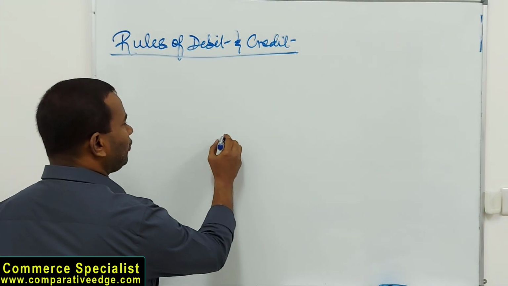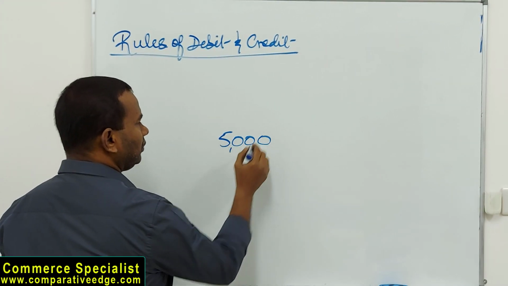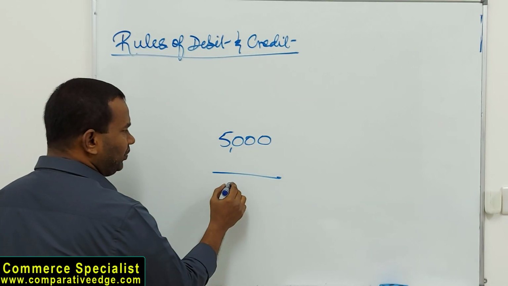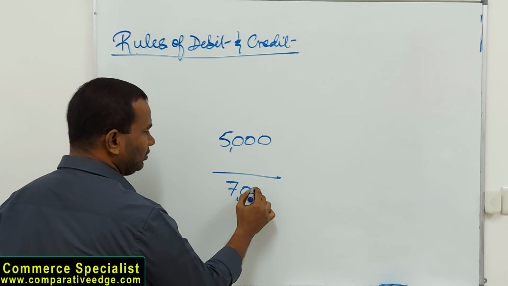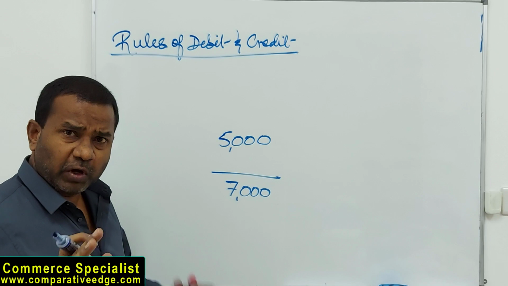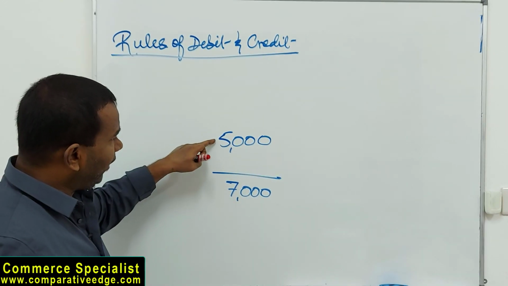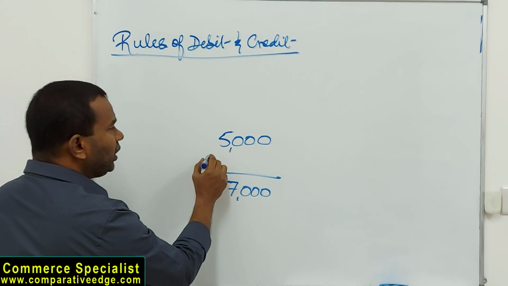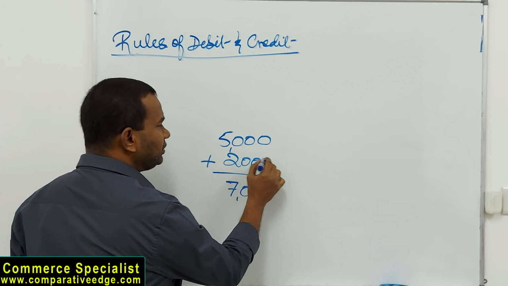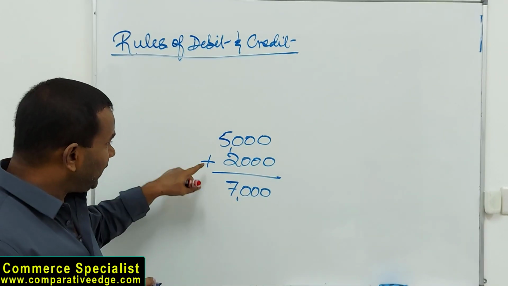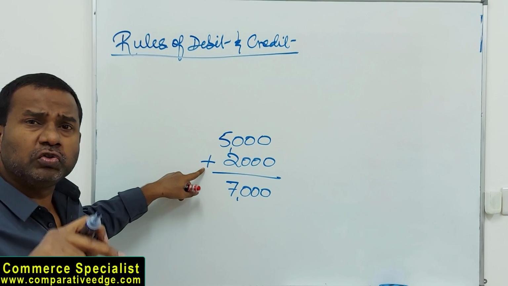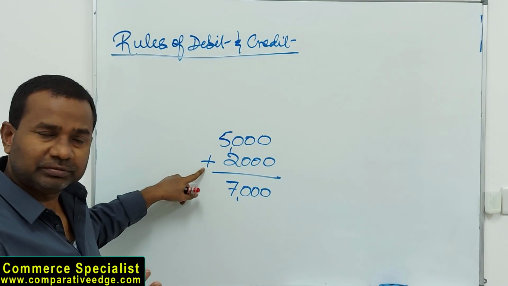If I have an amount of 5,000 and I want this amount to be 7,000, in mathematics, we are going to add 2,000 to this. So this plus sign in mathematics is used to show increase.